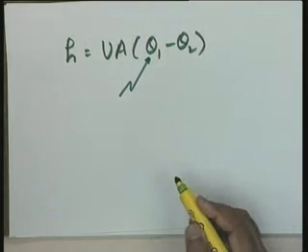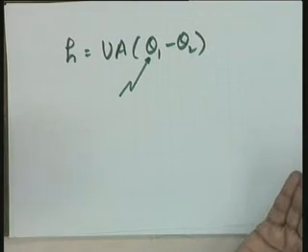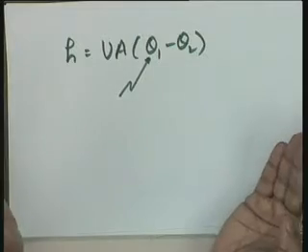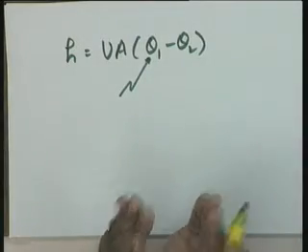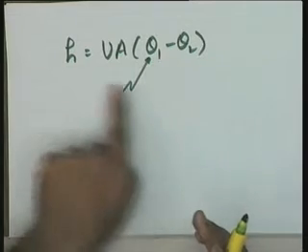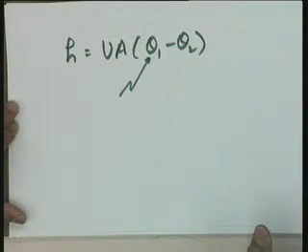Let us assume that theta 1 is the temperature of the solid, which is at higher temperature, and theta 2 is the temperature of the liquid, which is at a lower temperature. So, theta 1 minus theta 2 is the net gradient across the film, and this gradient, theta 1 minus theta 2 into UA, where U is the film coefficient, becomes your heat transfer rate.